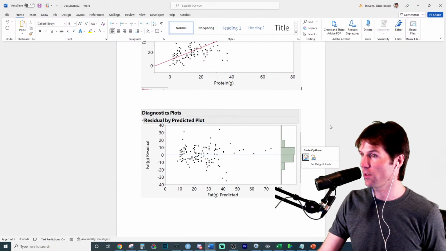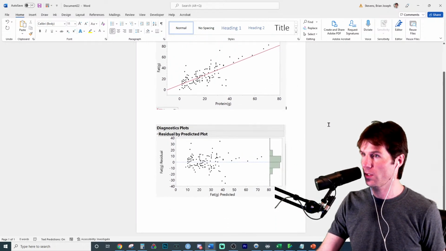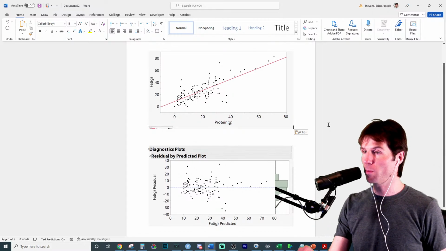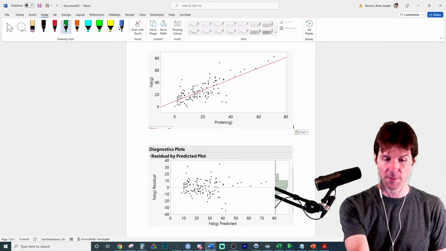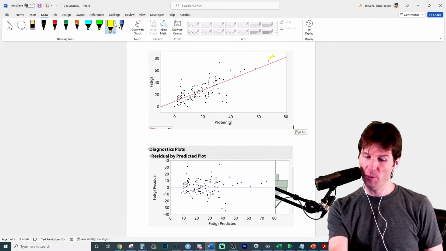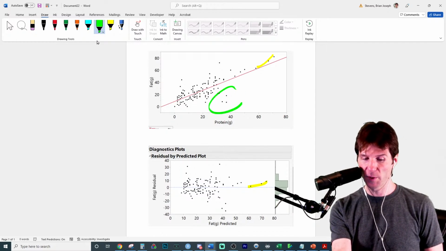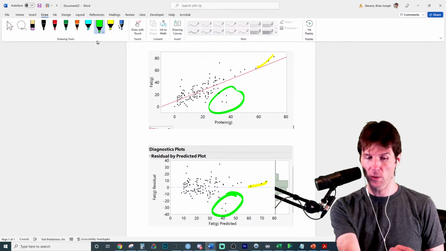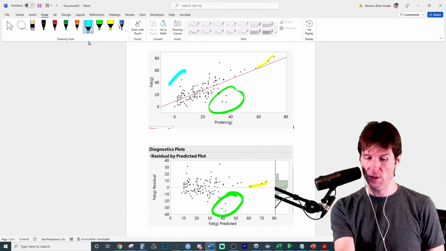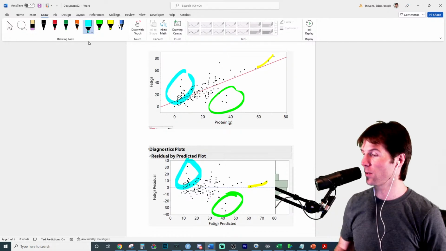So start connecting dots right here. Start understanding where the dots are at. If you look at the original plot and the residual plot, and you say, I've got 3 points above the line right here, well, wait a minute, there's the 3 points right there. I've got this region of 3 points down here, and that's that region of 3 points there. I've got this little cluster like a little leg over there, and that's that little cluster right there.